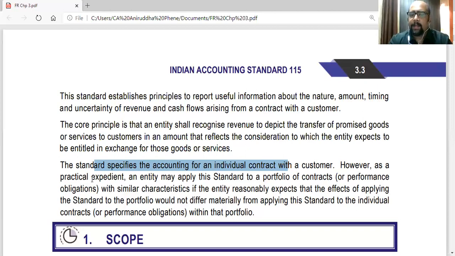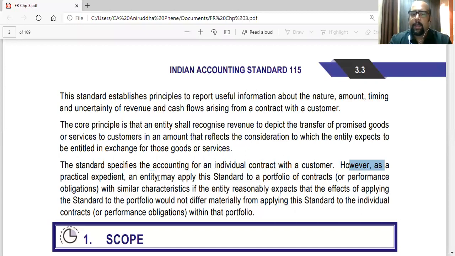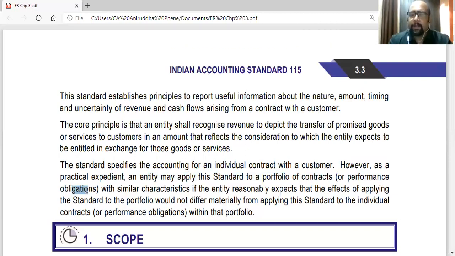However, as a practical expedient, in reality, an entity may apply this standard to a portfolio of contracts or performance obligations, that is the obligation of the entity to perform the contract, with similar characteristics if the entity reasonably expects that the effects of applying the standard to the portfolio would not differ materially from applying the standard to individual contracts or performance obligations within that portfolio. So the standard talks about one contract with one customer, but that standard can be applied to a series of contracts or a portfolio of contracts with a customer.